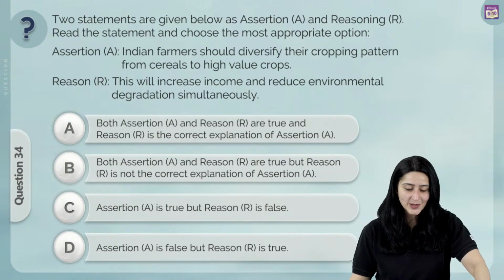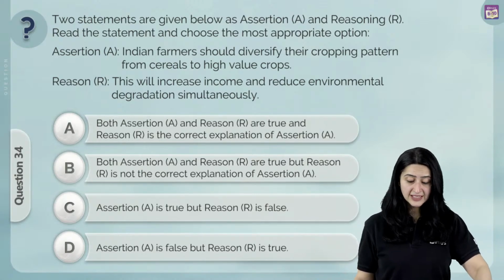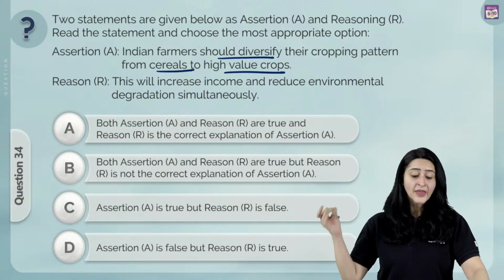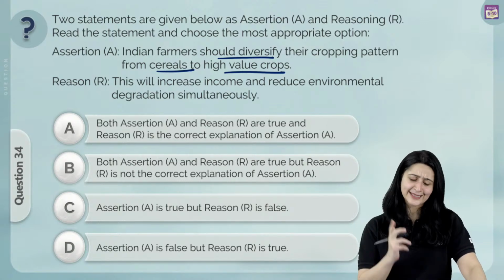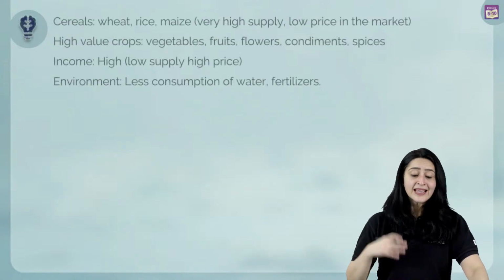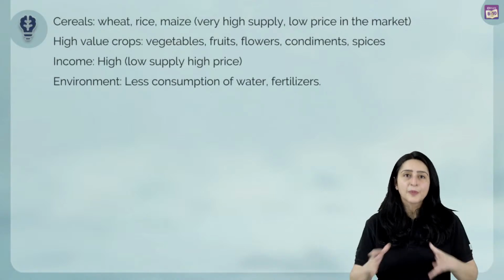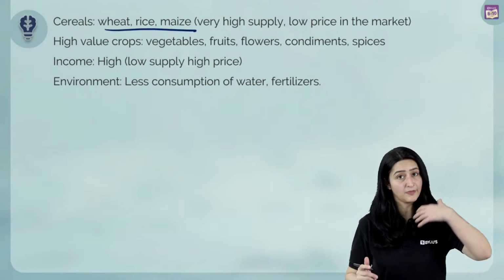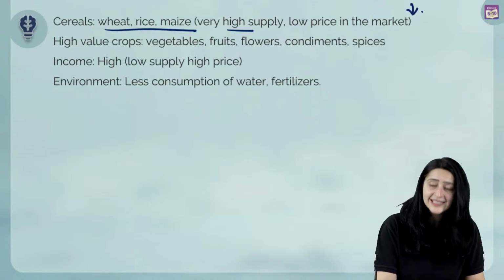Let us move on to our next question. Again, an assertion reason question. Assertion says Indian farmers should diversify their cropping patterns from cereals to high value crops. The reason is this will increase income and reduce environmental degradation simultaneously. Again, this is quite easy because, yes, we know that Indian farmers basically, what are they currently producing? They basically have a high supply of wheat, rice, maize. There's a very high supply, however, there is a very low price in the market.